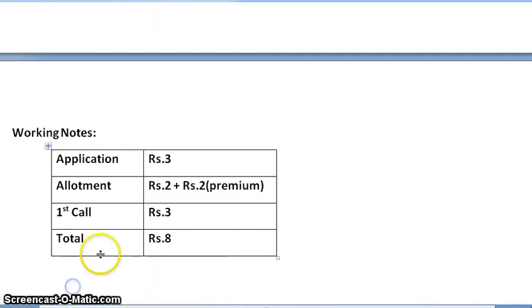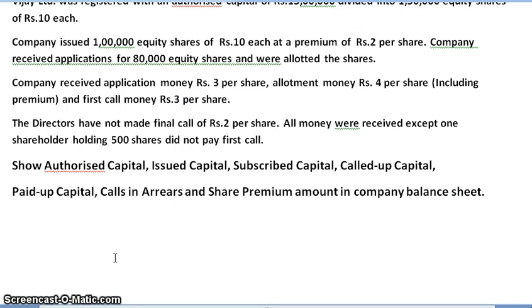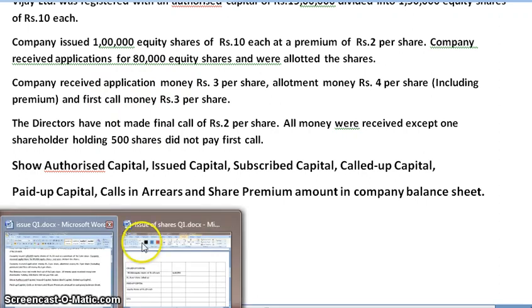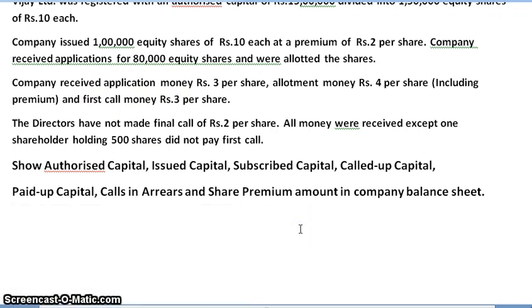Next, paid up capital. The amount of capital which is paid by some shareholders is called paid up capital. So it is the actual amount which is received. So now let us read further in the question.